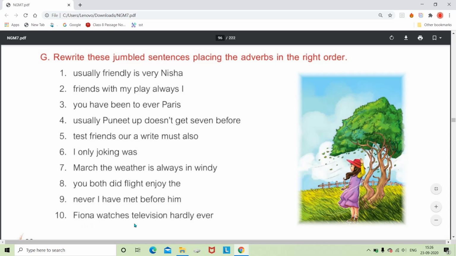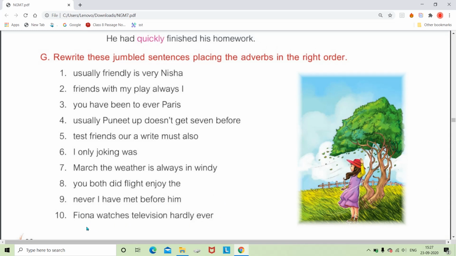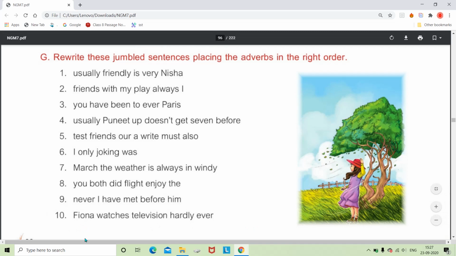And the last is: Fiona watches television hardly ever. Hardly is an adverb and ever is also an adverb, so we can use both of them before or after the verb, wherever it is suitable. As it is an assertive sentence, let us keep Fiona, the subject, in the beginning. So: Fiona hardly ever watches television. Hardly ever will be used together. Then full stop.